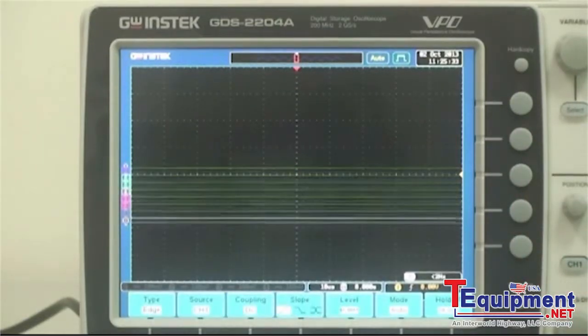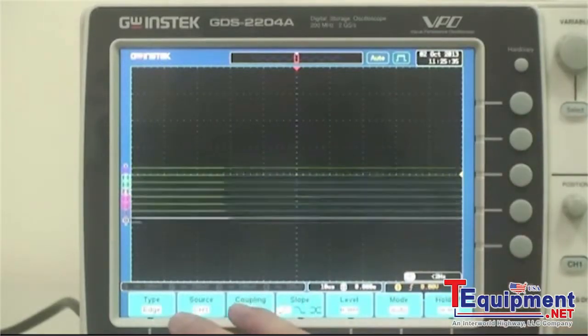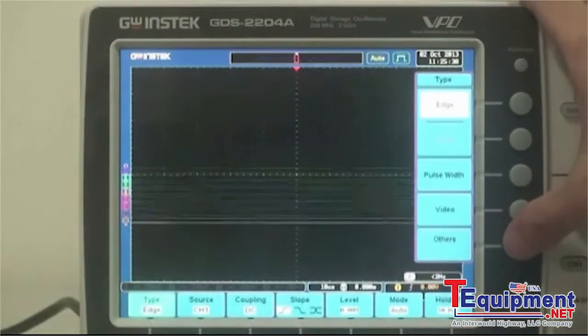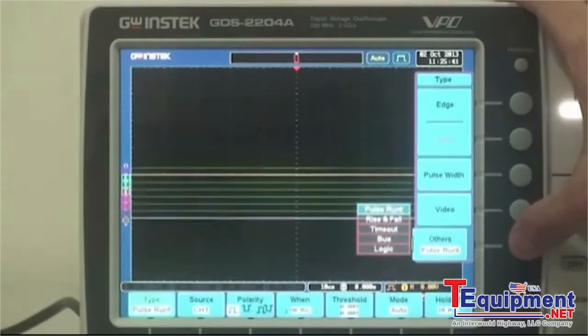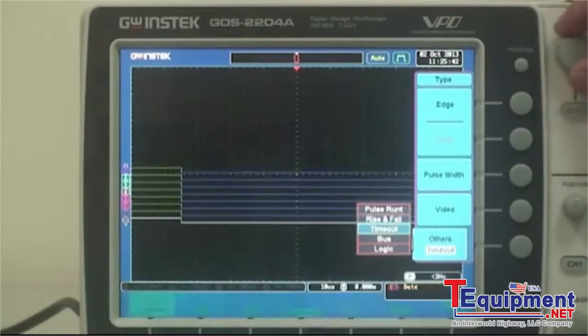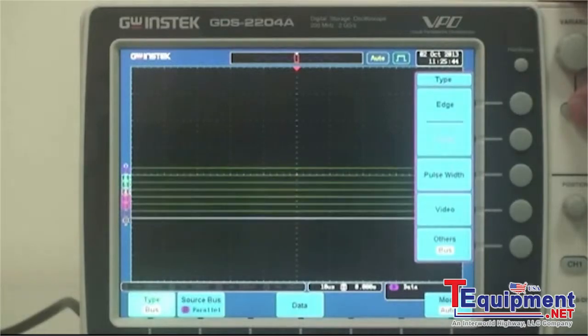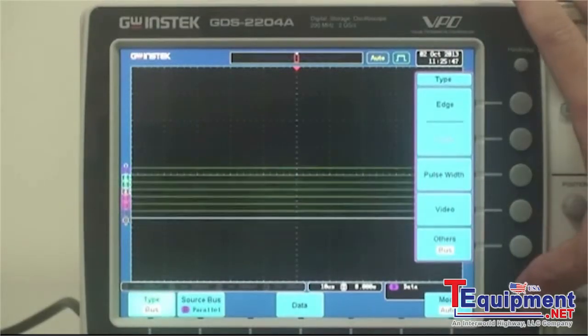Press trigger menu and select type. Select others and select bus and press menu off.